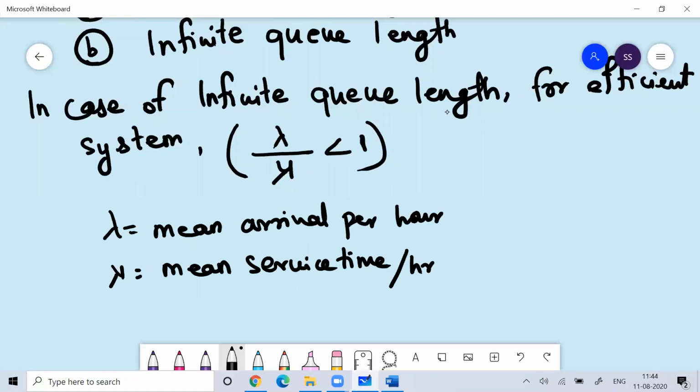Whenever we talk about arrival of customers for the system, we cannot predict the arrivals. So we normally believe that the mean arrival rate follows Poisson distribution. If you remember in statistics, I have taught binomial distribution and Poisson distribution.